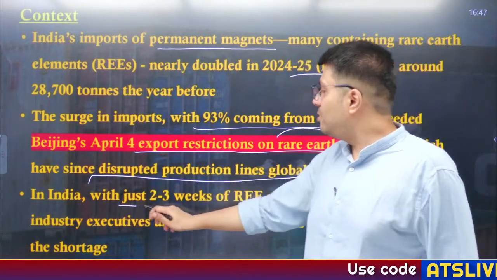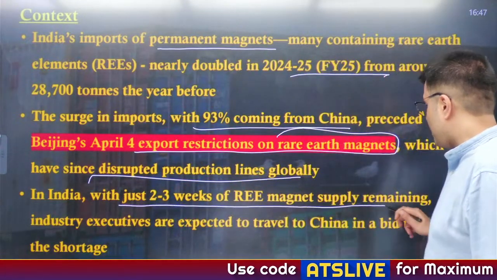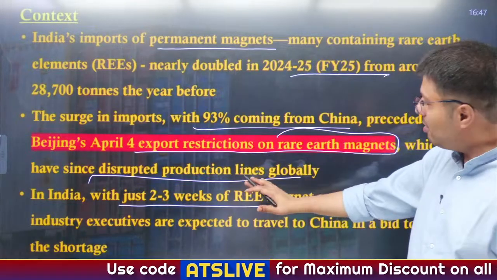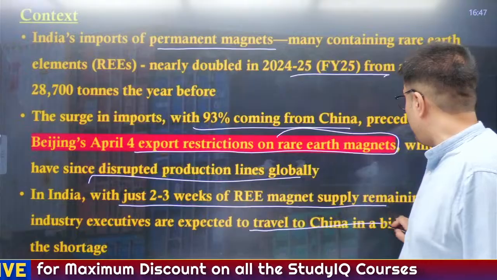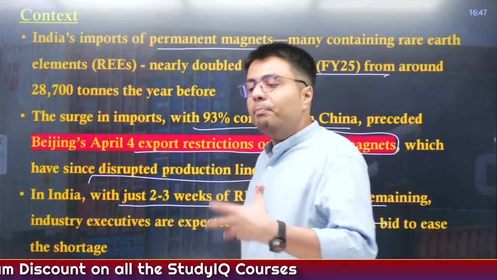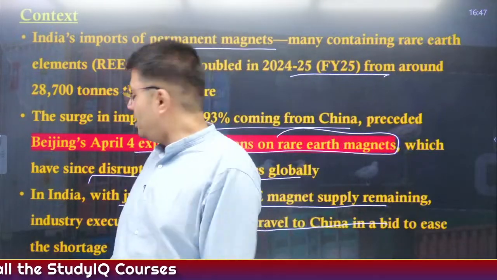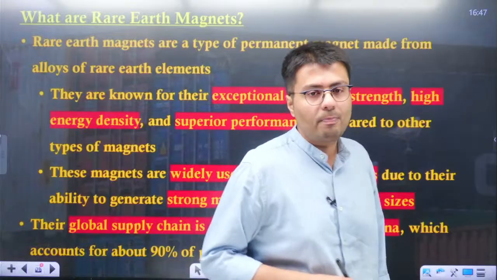Now, in India, with just 2-3 weeks of RE magnet supply remaining, that is rare earth element magnet supply remaining, industry executives are expected to travel to China in a bid to persuade China to reduce the shortage and allow for exports of these magnets, right?